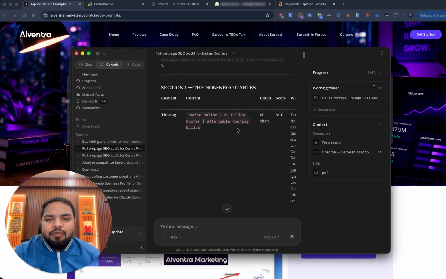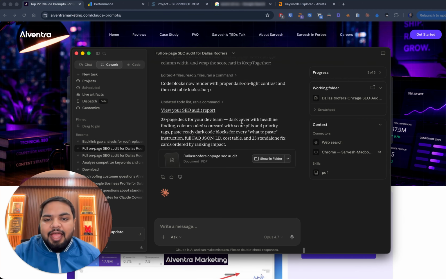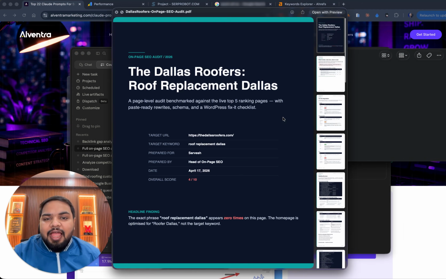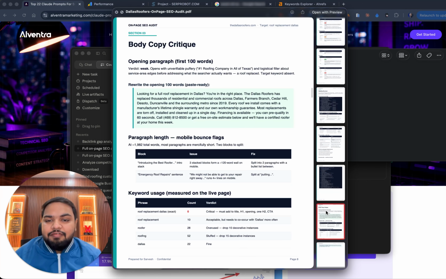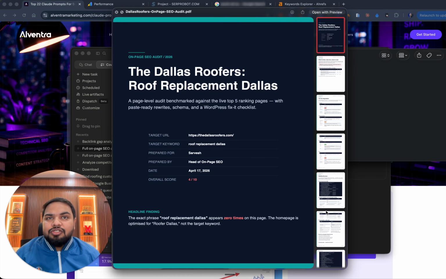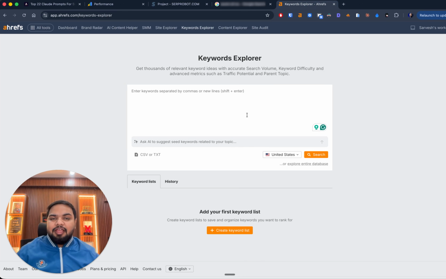The difference with Claude Cowork is you can actually give it prompts and it will do the work for you. So let me show you an output, and that will give you an exact idea. For example, I asked Claude Cowork to do an on-page SEO audit, and it did not only chat with me about it, it went ahead and did the complete on-page SEO audit and created such a good looking PDF report. Now you can not only send this report to your marketing agency or your SEO team, you can even ask Claude Cowork to just go ahead and execute all of these findings on your website. So that is the main difference between Claude and Claude Cowork, or just ChatGPT. Claude Cowork can actually use your browser and it can execute tasks on your behalf.